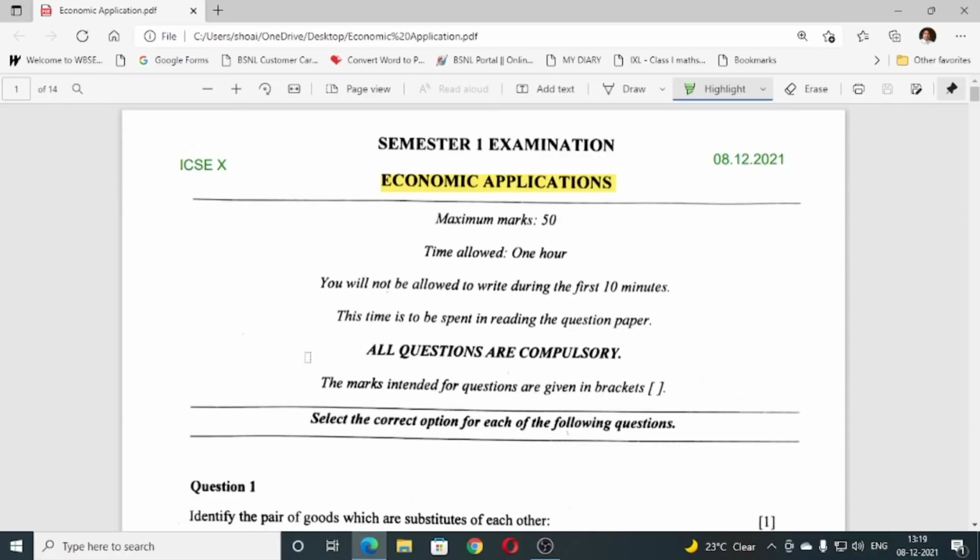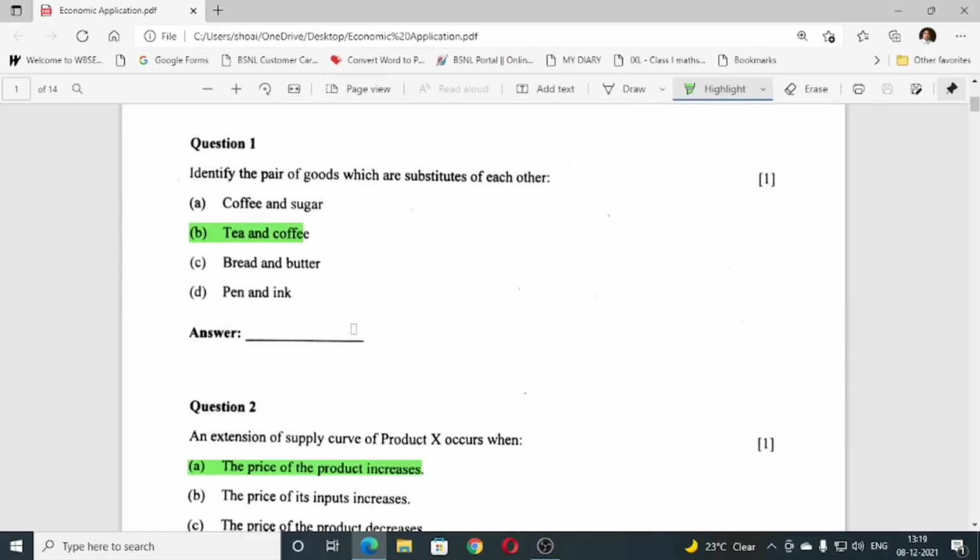So now let's go through today's economic applications question paper. The answers are highlighted in green, you can check it. Let's start. Number 1, the answer is B, tea and coffee.